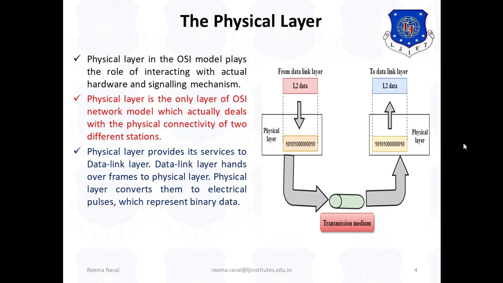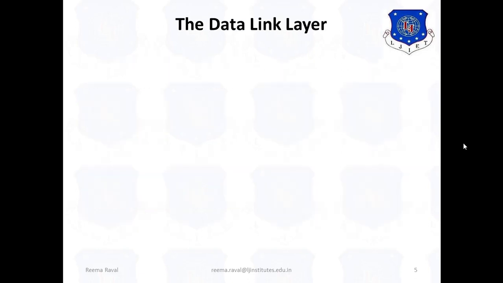The data link layer hands over frames to the physical layer. The physical layer converts them to electrical pulses which represent binary data. The binary data is then sent over the wired or wireless media.